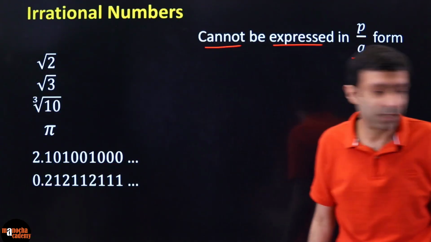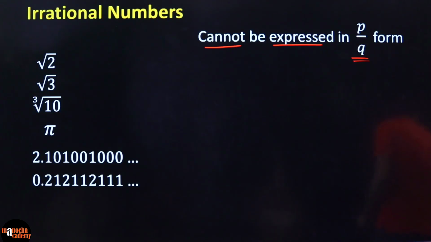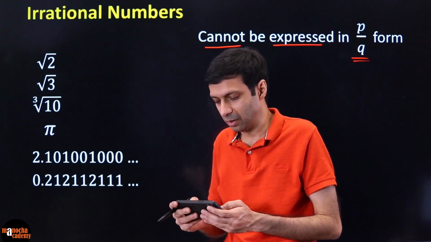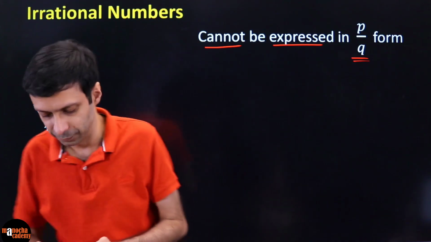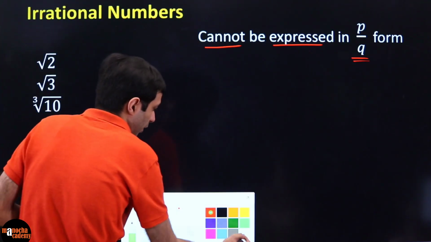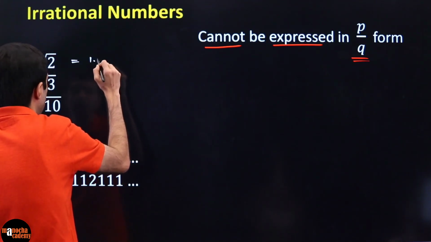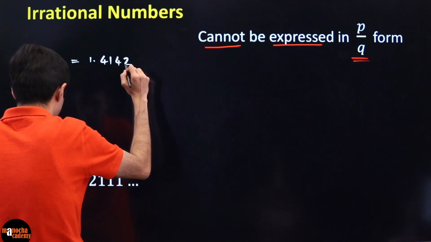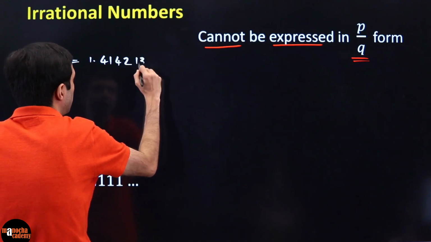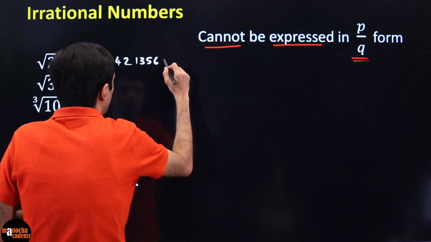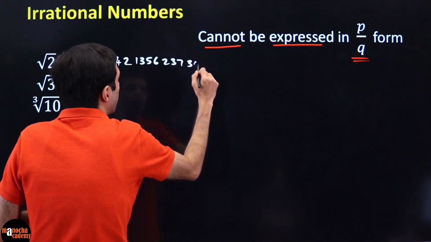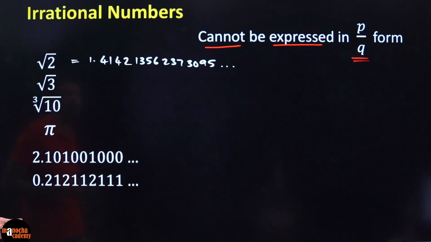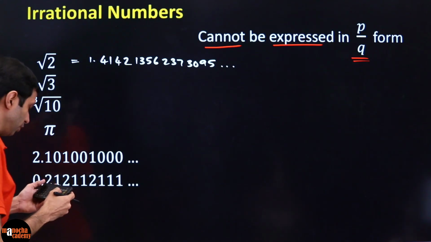And you can check this. If you look at the value of square root of 2, what is the value? Obviously, I can't calculate a very accurate value, so I'll have to use the calculator here. Square root of 2, if you want to see many decimals, is 1.4. You might remember 1.414, but it doesn't end there. 1.4142, 1356, 237, 3095. It's like one long phone number or something, right? But the problem is there is no repeating pattern. It is non-recurring.